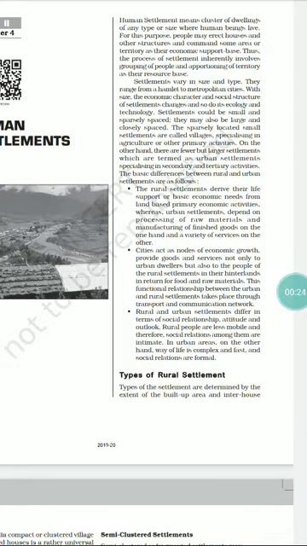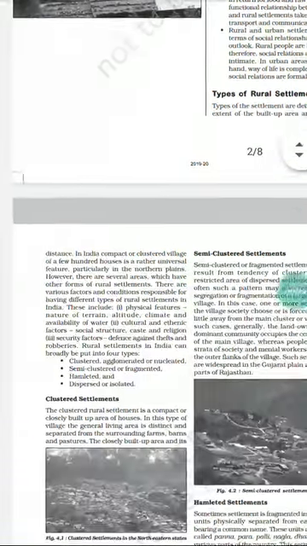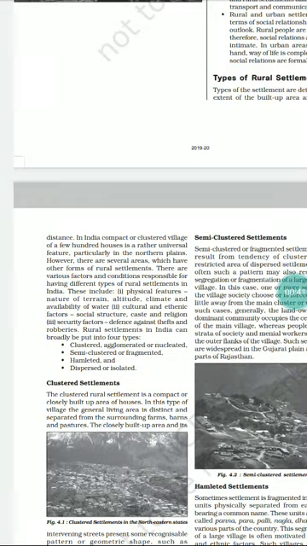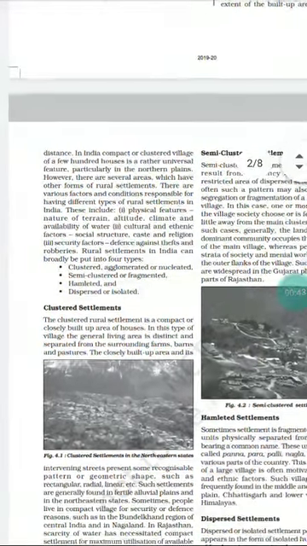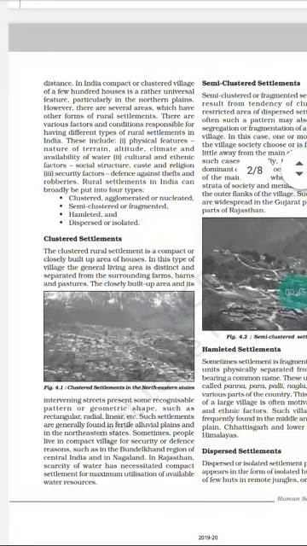So rural settlements are determined by extent of the built up area and inter house distances. So what does it mean? It means that the settlement is built up in what kind of area. That is, settlement is built up in a hilly region or plain region or somewhere else.